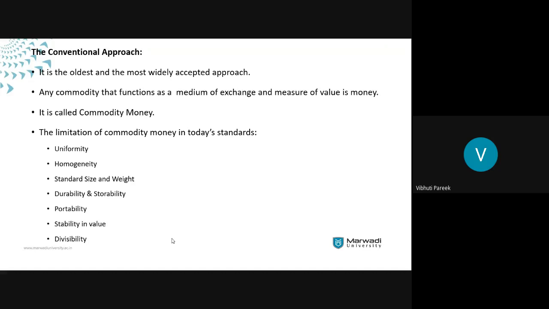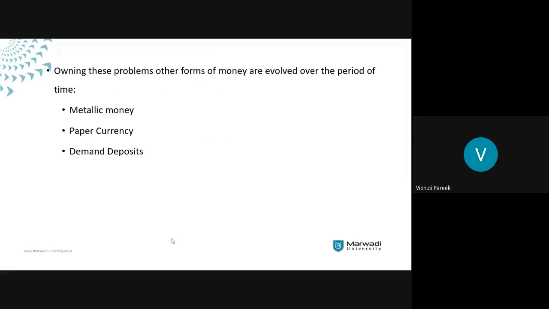Then the divisibility of that product from its value was also a big question, and thus the limitation to the commodity money. So these were the certain limitations that this commodity money had. Repeat again what all it lacked. It lacked uniformity, homogeneity, standardization, then durability, storability, portability, stability in value, and divisibility. It cannot be easily divided or separated.